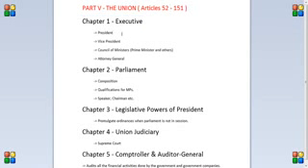The executive is the one which executes day-to-day activities of the government as per the laws that have been passed by the parliament. So the executive talks about the president, vice president, council of ministers including the prime minister and others, and attorney general. So this chapter 1 of our Indian constitution explains about all these things, like how a president is